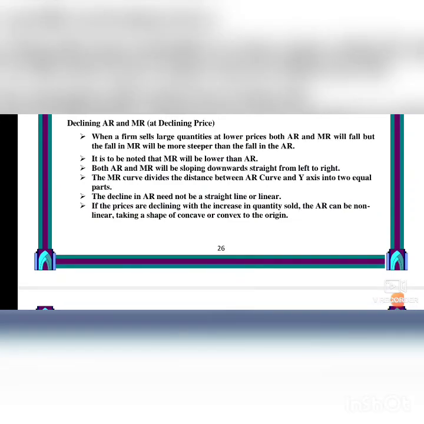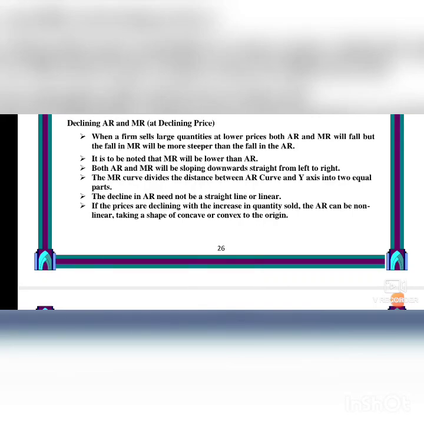When a firm sells large quantities at a lower price, both AR and MR will fall. But the fall in MR will be steeper than the fall in the AR. The steeper line you see, the MR curve, it is steeper, isn't it? It is to be noted that MR will be lower than AR. The AR curve is on the top and the MR curve is down. Both AR and MR will be sloping downwards from left to right. You see the same shape of the curve, both are in the same shape.